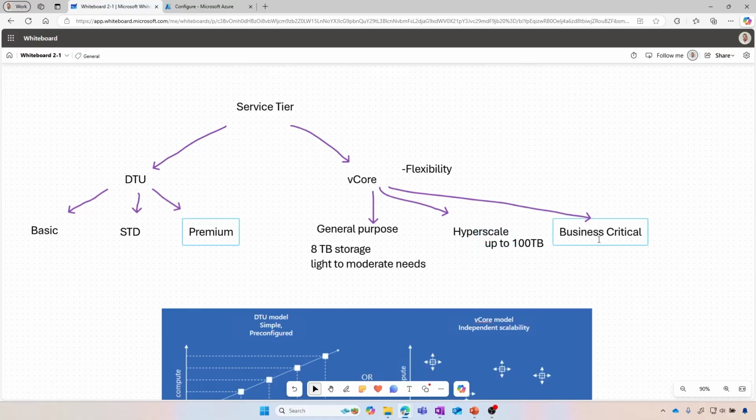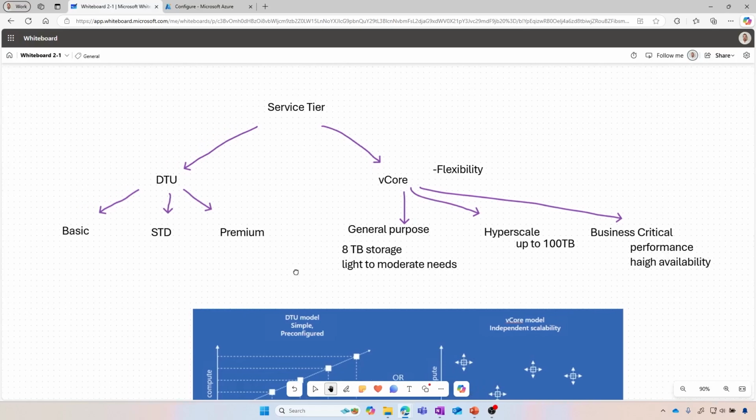And next we have the business critical, right? So this one is optimized for business critical applications. Why? Because we have high performance in mind, and then high availability. Right, so low latency response and high transaction rate. Okay, so very interesting option that we have here. Now, if we look at how that works on the back end, it's actually leveraging the Always On cluster as we would have with a SQL on-prem.